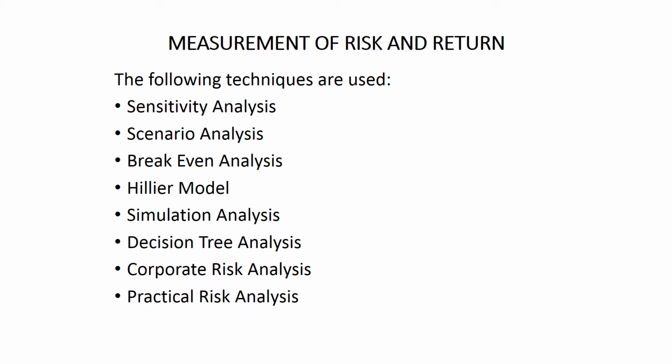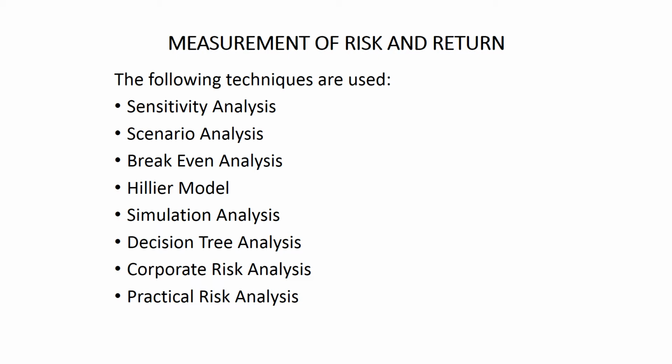So the next one is break-even analysis. It is nothing but a point where there is no profit, there is no loss. Actually, this break-even analysis allows a company to determine the minimum production and sales amount for a project to avoid losing money. So here what happens, you are going to calculate the risk and return. Generally the criteria is the return should be more than the risk.